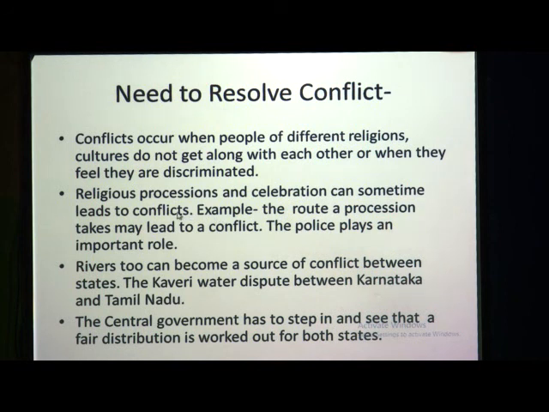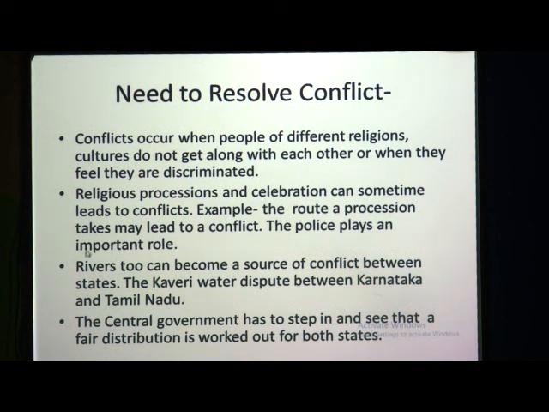Religious processions means, suppose, like what we call in Hindi a juloos. When this procession goes, suppose a Muslim community is going through an area where most of the people are Hindu, then sometimes it may happen that someone may throw stones or the like. This is just a small example; many types of cases can happen.